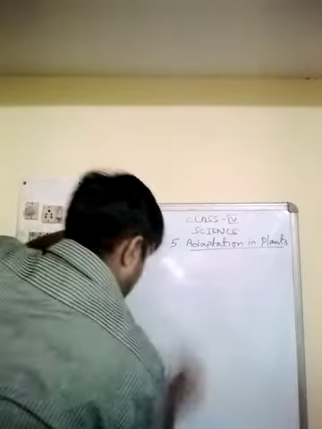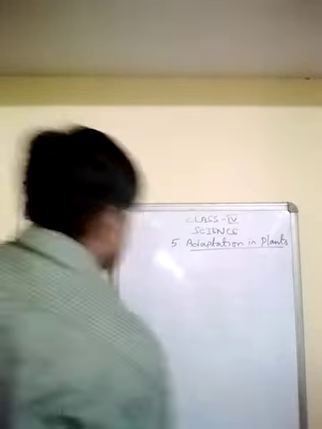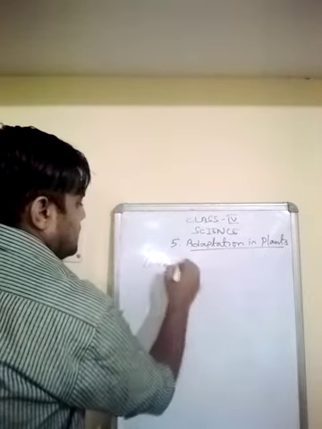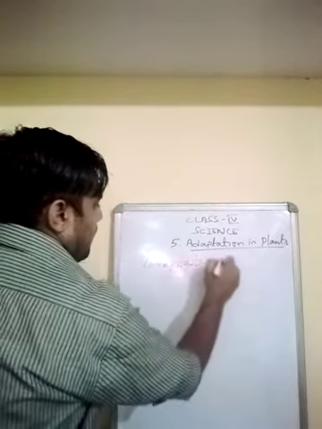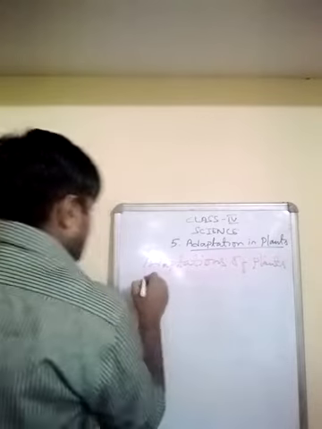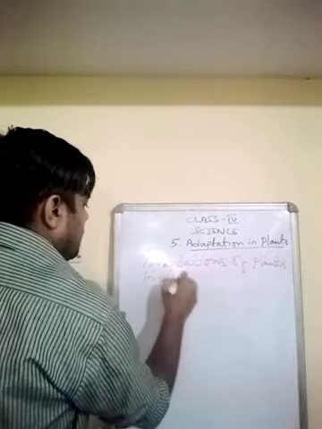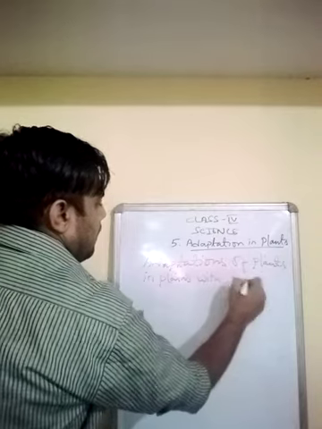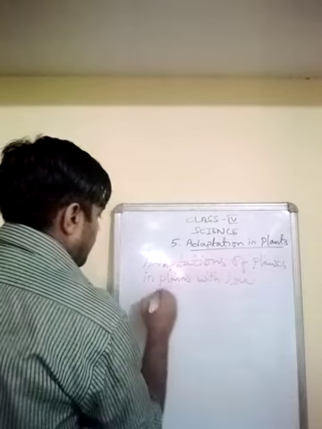Okay, so adaptations of plants in plains with low rainfall.